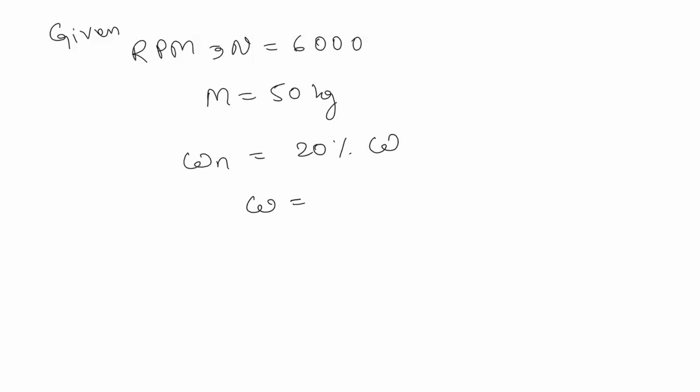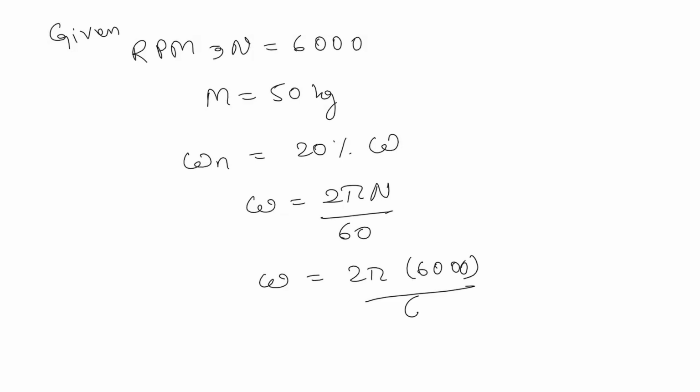So omega will be 2 pi n divided by 60. Here, given n = 6000, omega is 2 pi times 6000 divided by 60, and it will come as omega equals 628 radians per second.